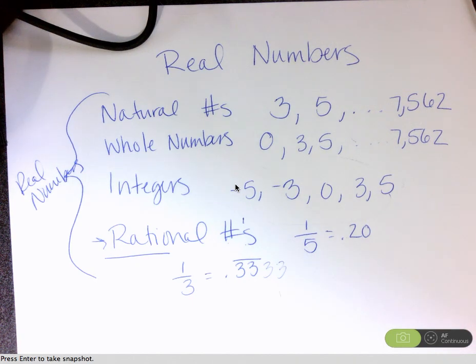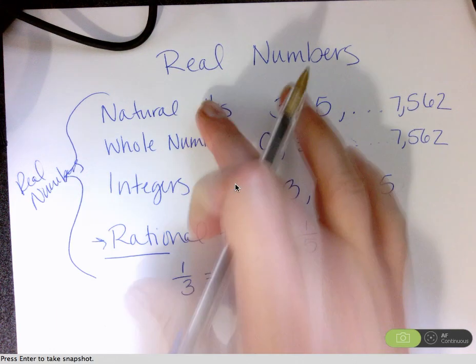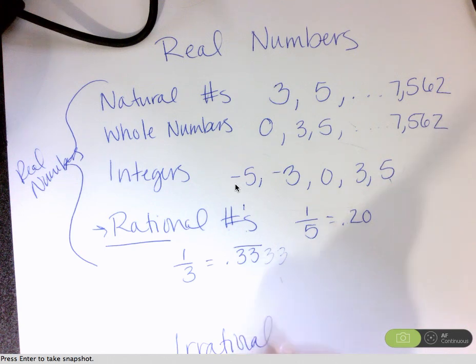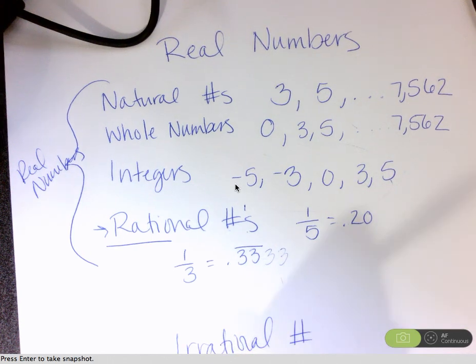Outside of these, but still a real number, is irrational numbers. And irrational numbers are ones that don't make sense. They're not a ratio. So the square root of 2, pi, numbers like that that cannot be written as a fraction are irrational.